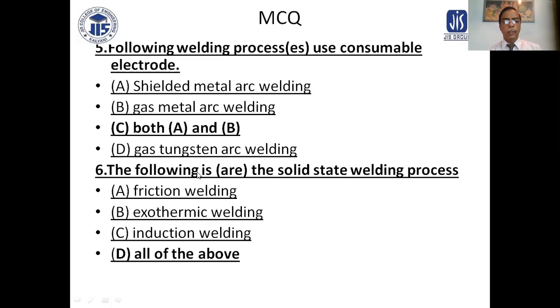Number 6: which of the following are solid state welding processes? A is friction welding, B is exothermic welding, C is induction welding, and D is all of the above. In this case also, D is the answer, all three are solid state welding.